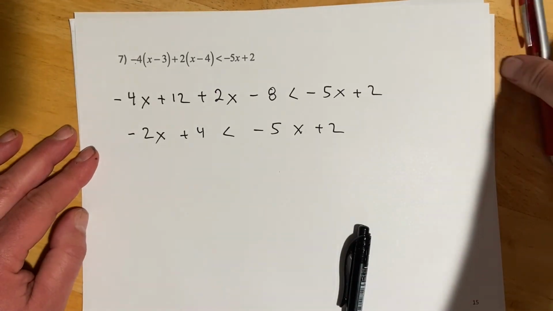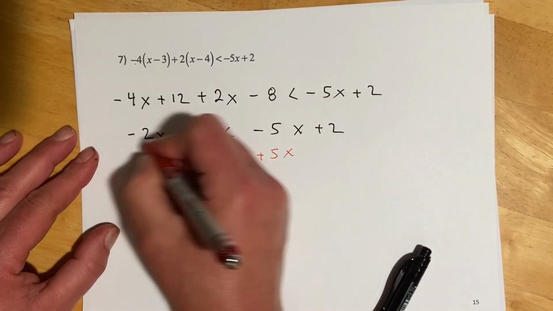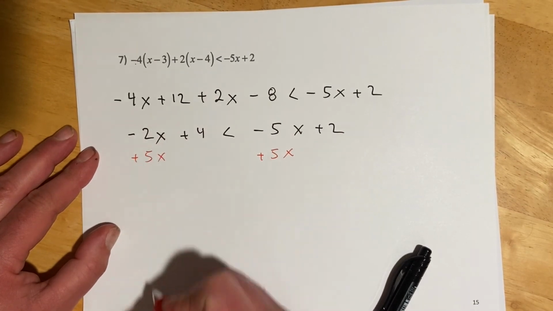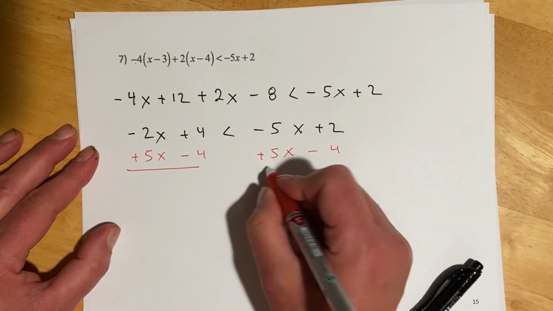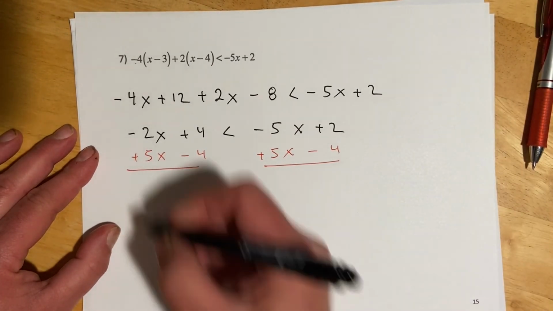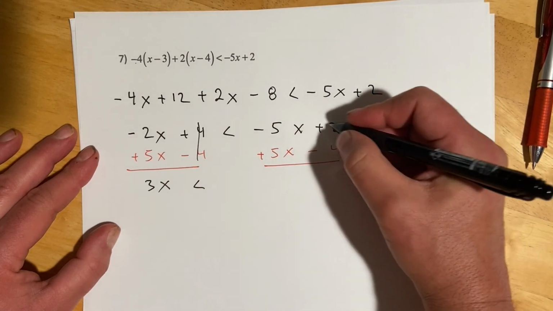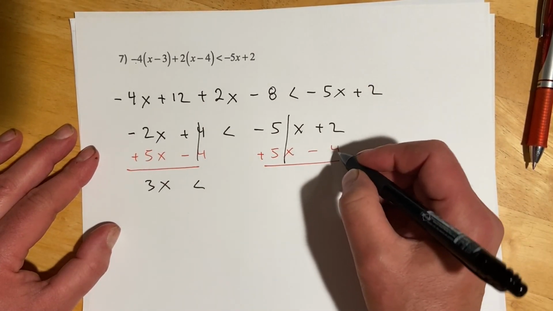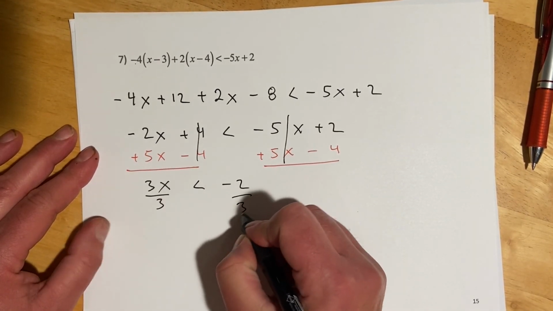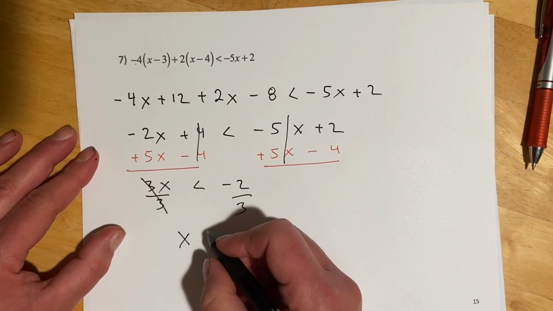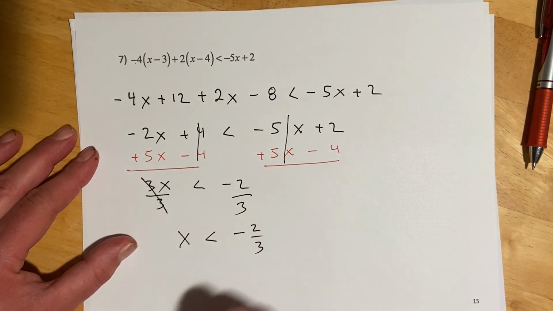And then once we have that, let's add the 5x over this way. That'll be nice because the sign will come out positive. And then again, the same step, I'm just going to show that I'm going to subtract that 4 as well. So here we have 3x, those are gone, less than, those are gone. 2 minus 4 would be negative 2, and then divide over the 3. And then x is less than negative 2/3.